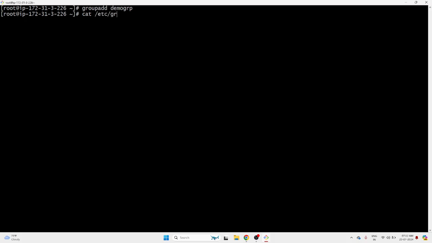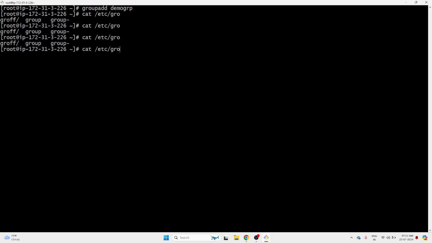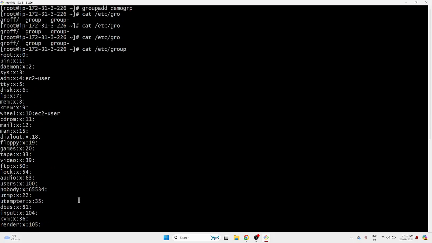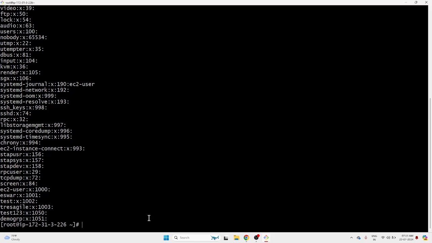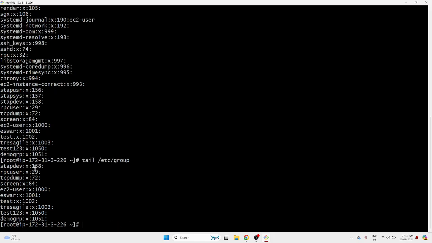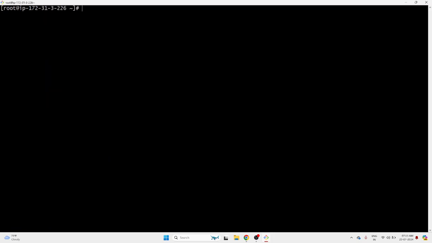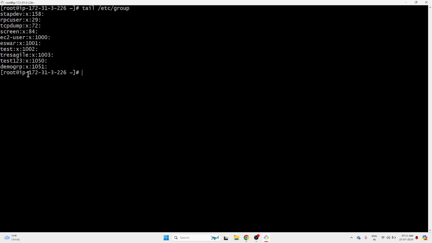cat /etc/group. Here is demogroup, see 1051. It started from here. But this line is far down, so I can't see the command. If you remember, there is the tail command, simply tail with the file name. It will show the last 10 lines. These are some situations where it will be helpful. Okay, so we created a group, and yes, the group is visible.